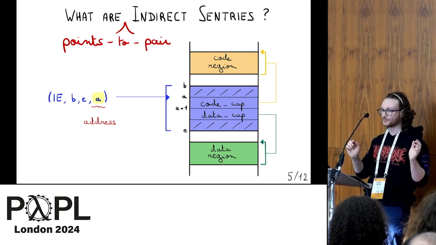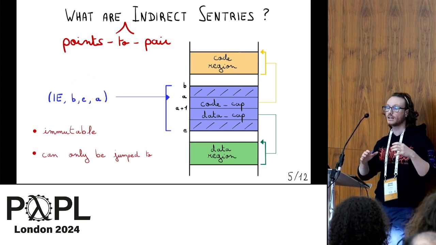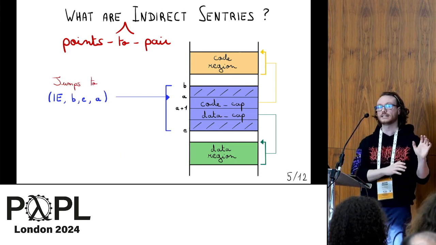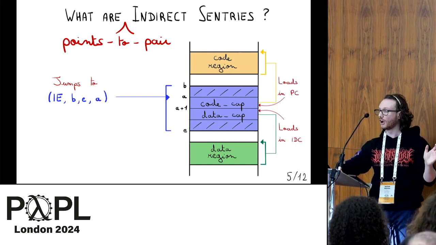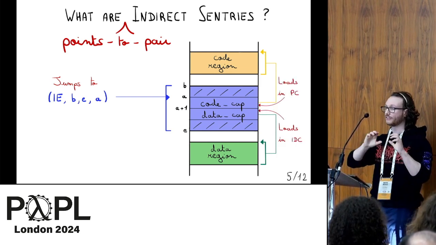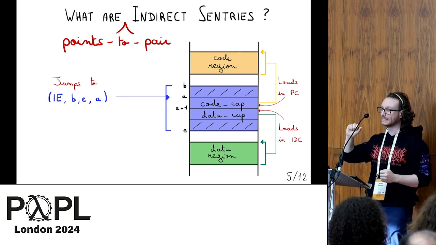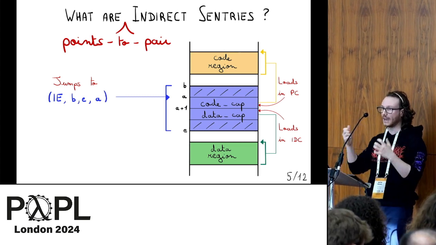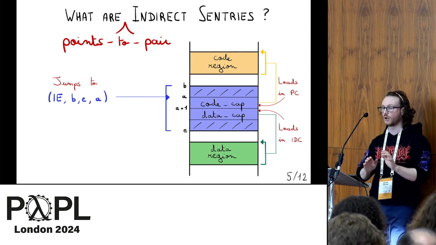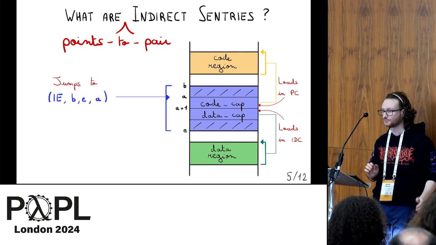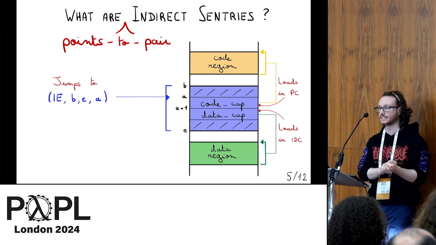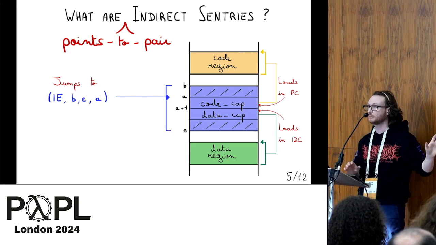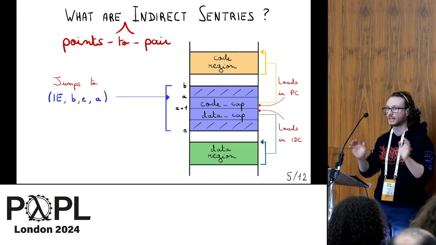And this capability is immutable, and the only way that you can use it is to jump to it. What happens when you jump to the indirect sentry is that it will load the first word of the capability in the PC, and then it will load the second word of the capability in the IDC register. And the IDC is just a name for a regular register that aims to receive the data word. So in this slide, I put code capability and data capability, but it doesn't have to be capabilities. It can be any words.